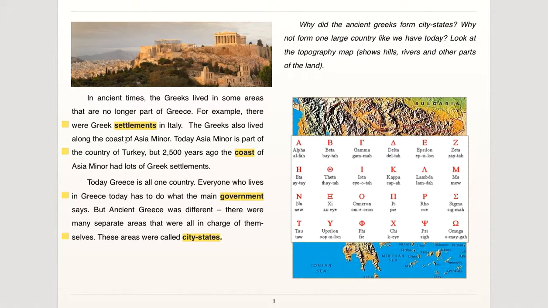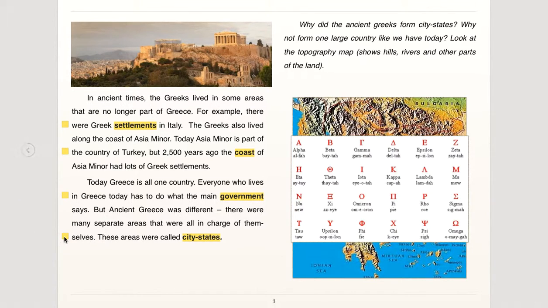Our next vocabulary word is coast. Coast is also a noun, and it means the land next to the sea or land next to the water. Please add that to your iBook. Our next word is government. Government is a noun, and it is the system used to control a country. Please add that word to your iBook.